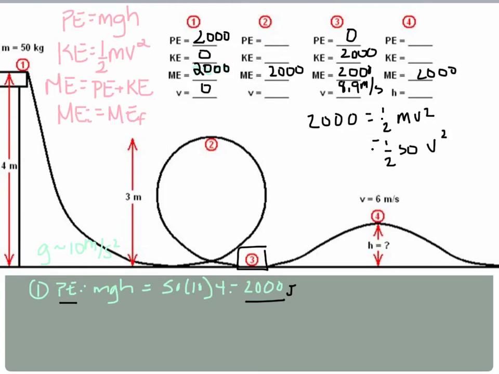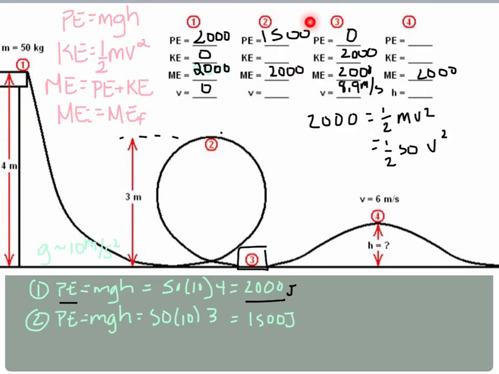Okay. If we go back to point number 2, we're going to have a mix of potential and kinetic. So let's find the potential first because we know it's here at 3 meters. Solving for number 2, we'll use the same equation we did in number 1, mgh. It's going to be 50 times 10 times 3 this time. So we're going to get 1,500 joules. So we can write that here. And now we know 2,000 minus 1,500 is 500. So we're going to have 500 joules of kinetic energy. And then again we can solve it the same way we did that one.